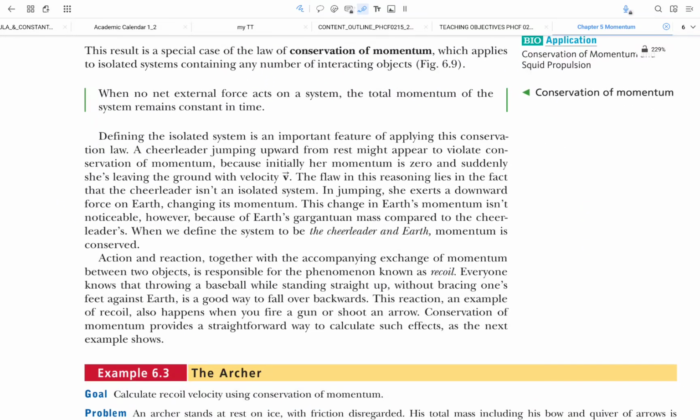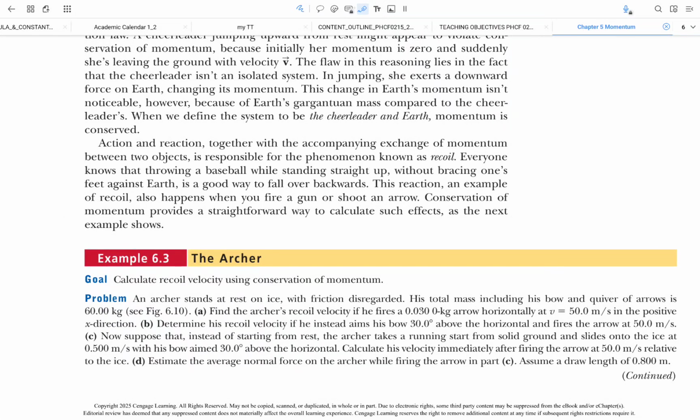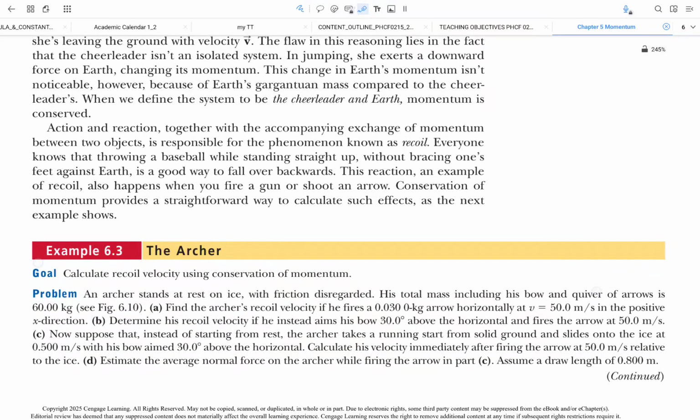Let's try to apply this concept with this example. In this example, the original system is one object, and this object later on gets separated. We have an archer, with his arrow and his quiver.